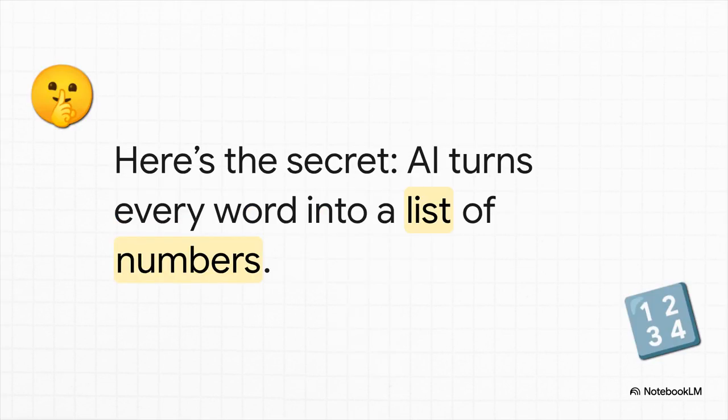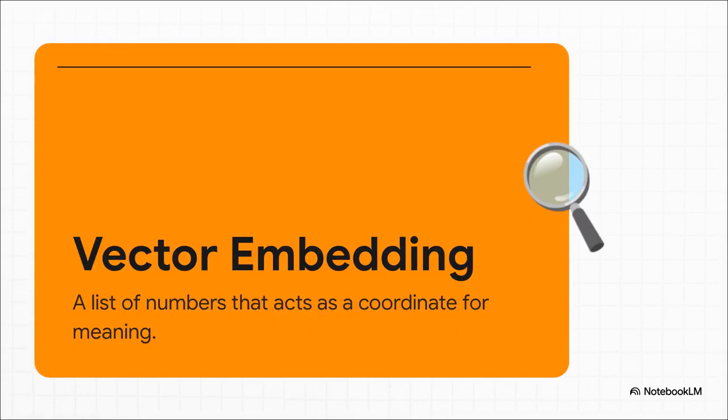And here it is. This is the core idea. The AI takes every single word you can think of and translates it into a specific list of numbers. It takes our messy, complicated world of language and turns it into the clean, logical world of math, a language it can actually understand and work with. Now, there's a technical name for this, and it's vector embedding. But don't let the fancy term fool you.